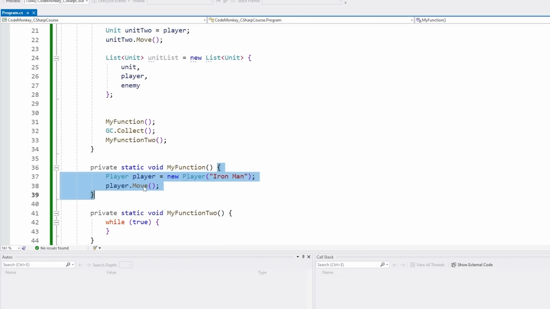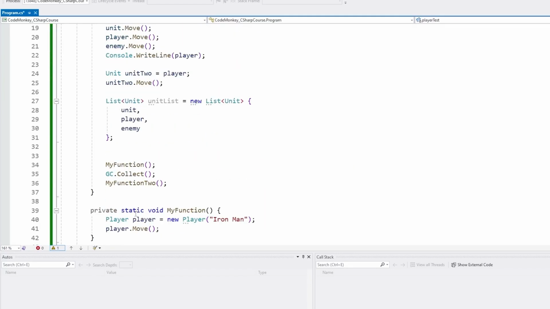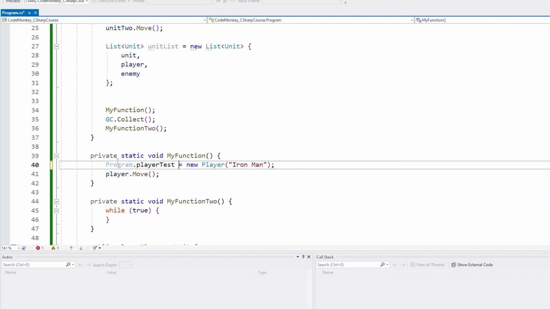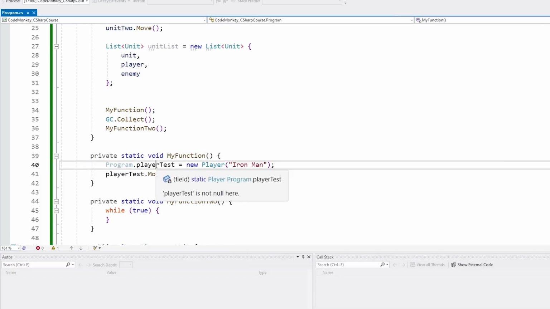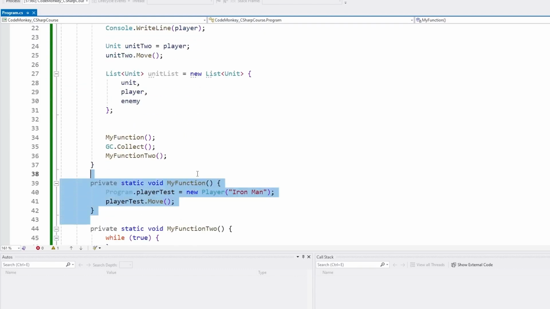So that is why over here, this one is a local variable, meaning it only exists inside of this function. So as soon as we exit this function, naturally this object has no more references to it. However, if instead of defining it in here, let's make a player over here, player test, and then down here, instead of defining some kind of variable like that, let's set that field to that. Okay, so just like this, and now if we test, and yep, the destructor does not run because player test is a static reference, and this one continues holding a reference to that object, even though this function has ended. So this is yet another place where it's really important to understand the scope of exactly what code you're writing.